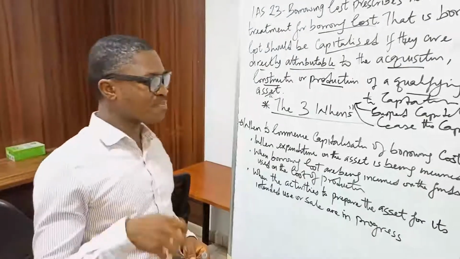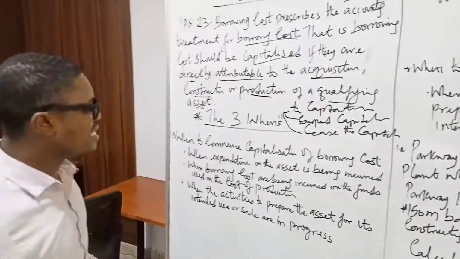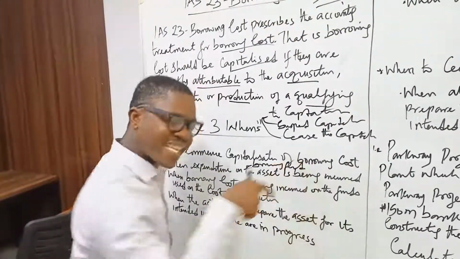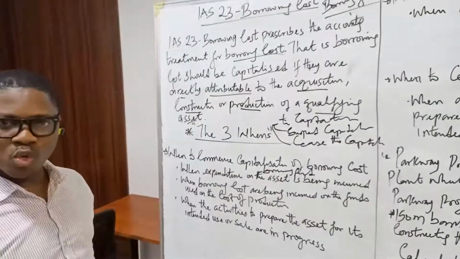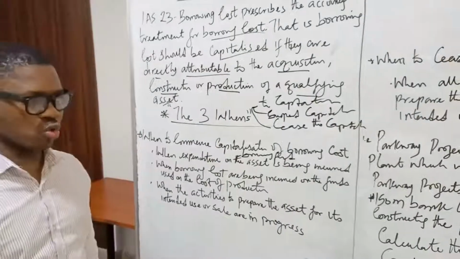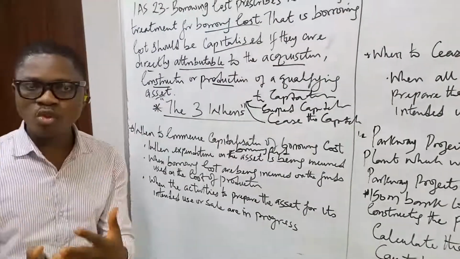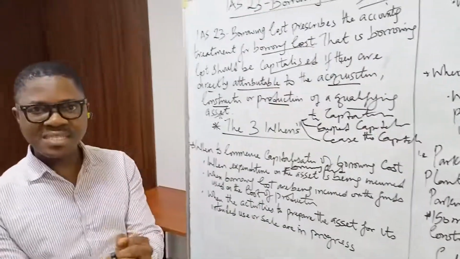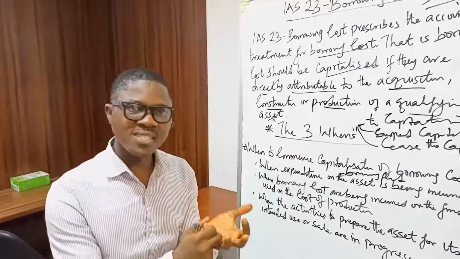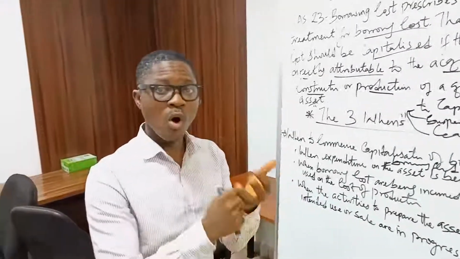Number one, when the expenditure on the asset is being incurred. What does it mean? This simply means that when the borrowing funds are expended on the asset. Of course, we know three things here: asset acquisition, construction, and production of the qualifying asset. So once a borrowing fund is incurred on the qualifying asset, that means it has met the first criterion for the commencement of the capitalization of the borrowing cost.